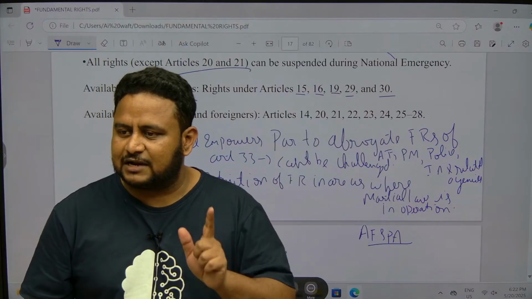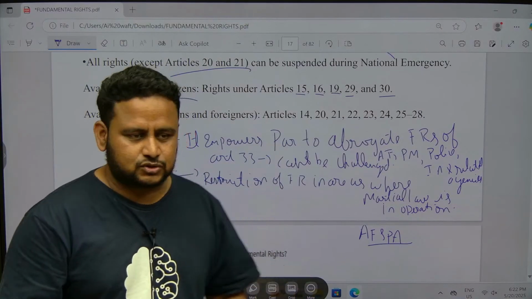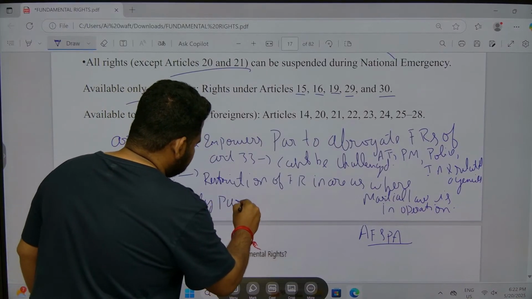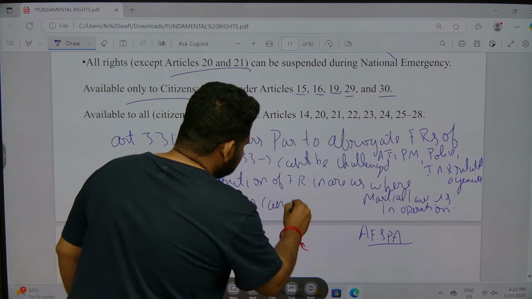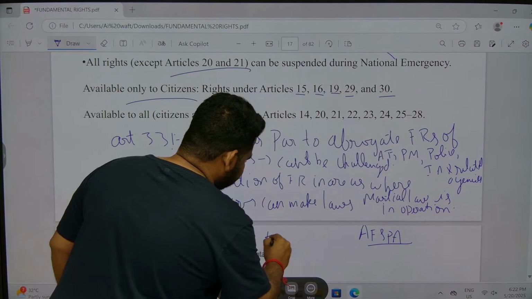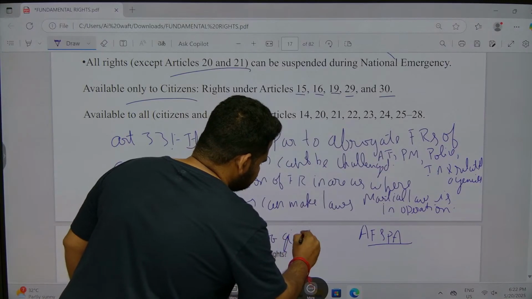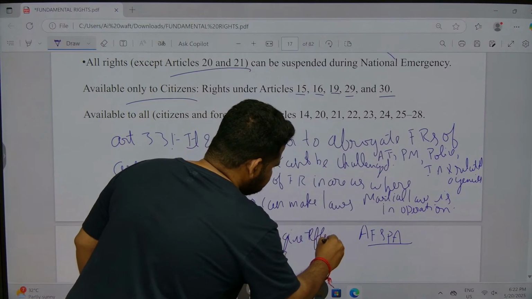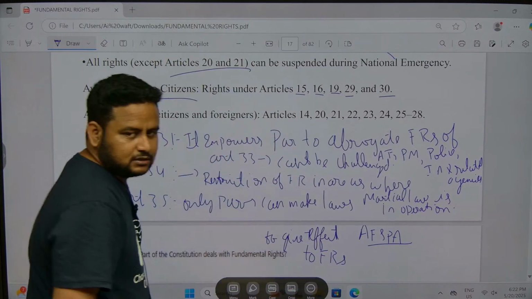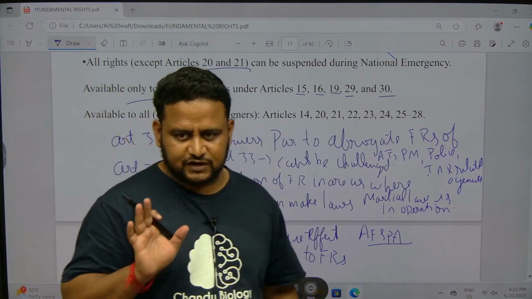Only the Parliament of India can make laws. So, only Parliament can make laws to give effect to fundamental rights.